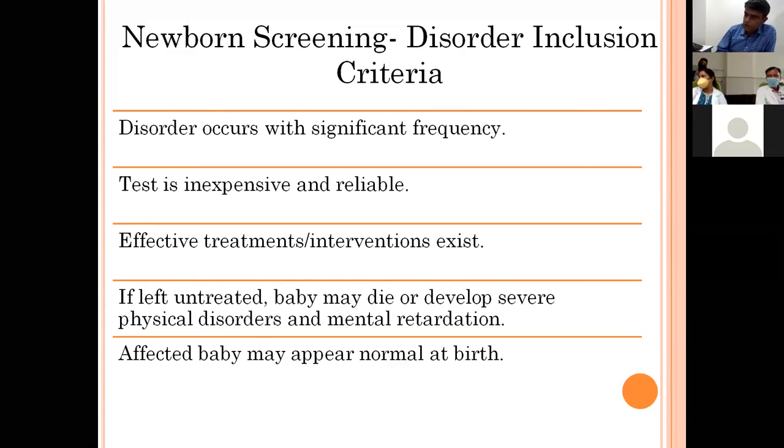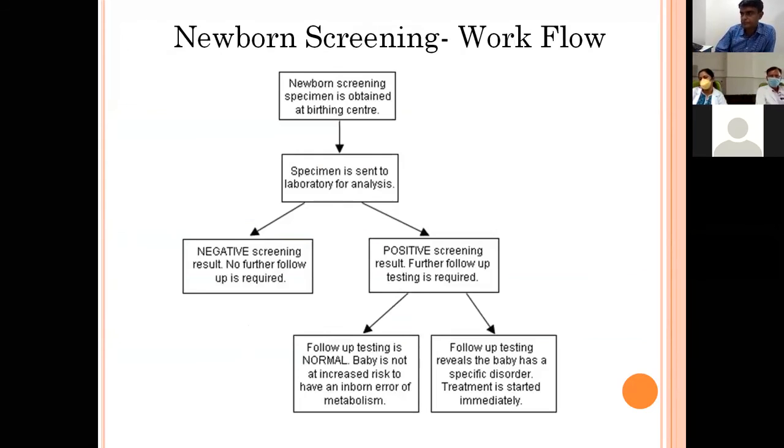And also, all these diseases included in the panel are ones where the baby appears normal at birth. Because if the symptoms start showing, we can automatically find out that the baby has some problem. But in these disorders, the baby appears normal at birth. So it is important to screen all babies so that we can find out the babies with the problem before the symptoms occur. Because once symptoms occur, they progress very rapidly and the condition of the baby deteriorates very rapidly. So it's important to catch the babies when they are still normal.